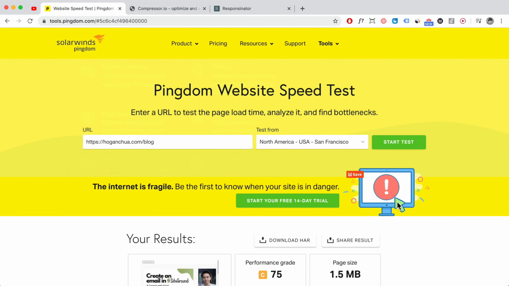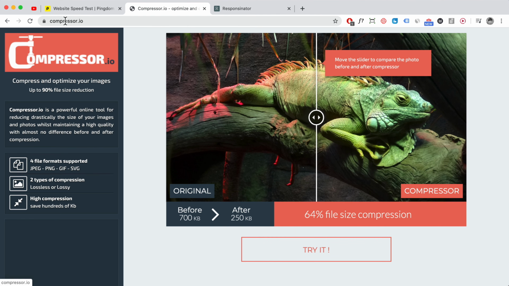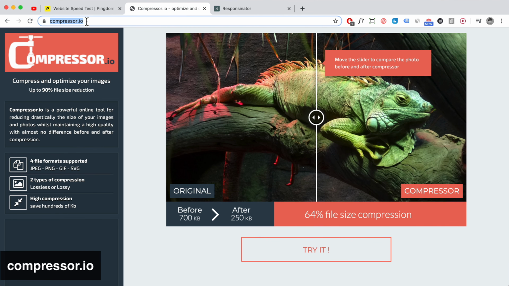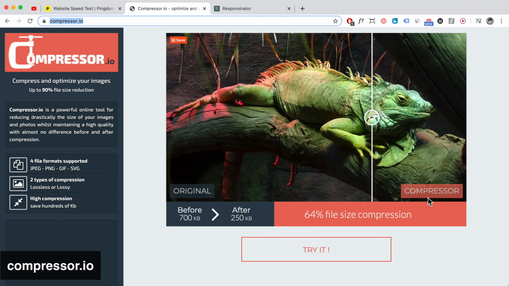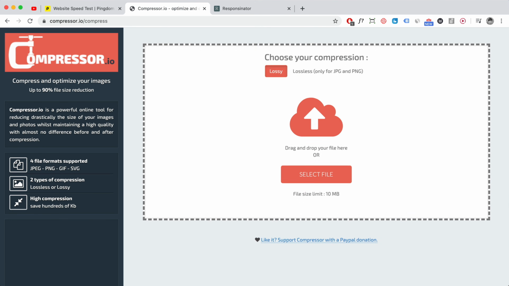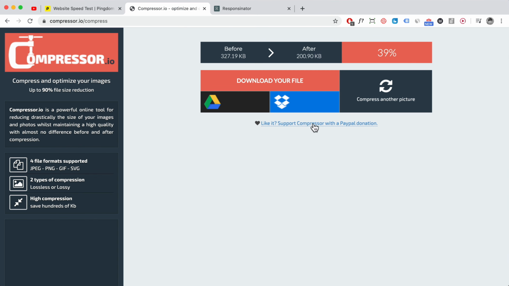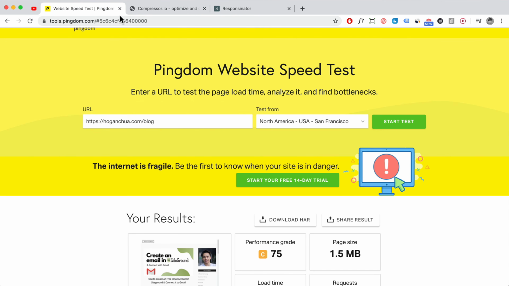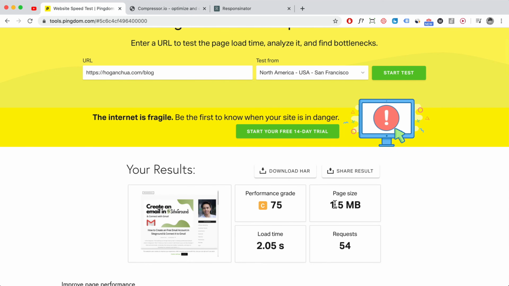So to actually optimize your images, you can use a tool called compressor.io. For example, the image that we've cropped before, we can just click on try it, and then I'm going to drop that in. As you can see, it's about 327 kilobytes. Now it's about 200. That's a 39% reduction. If you have a lot more images on your website, then it's going to help save a lot of the page size, and that's going to help you load a lot quicker.